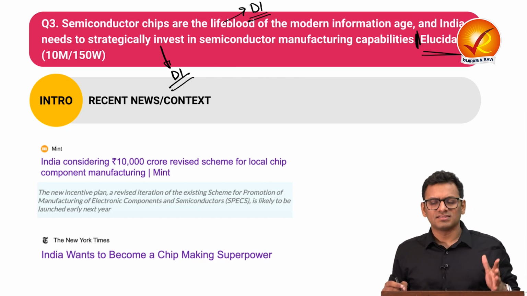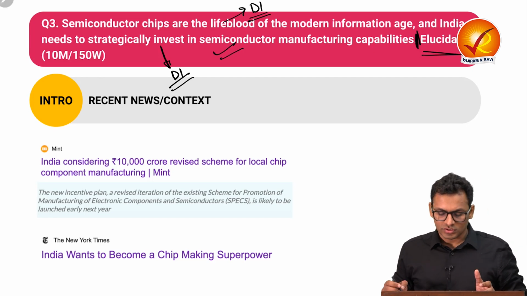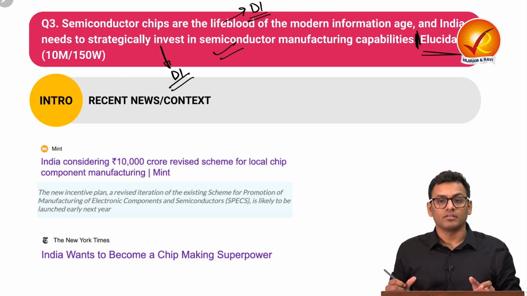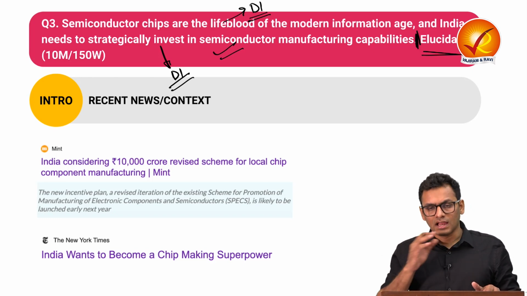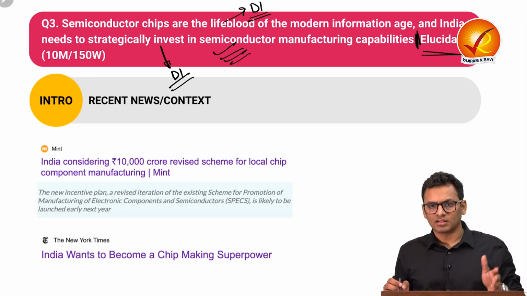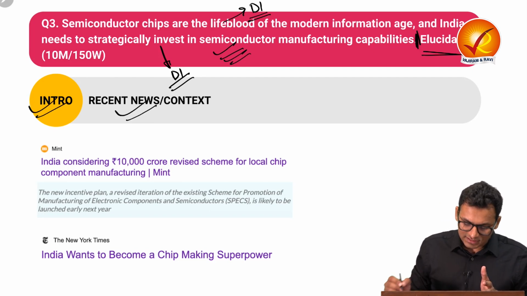about certain challenges that are coming in front with respect to the promotion of semiconductor manufacturing in India. And in conclusion, you can talk about certain government initiatives which are helping with respect to the investment in semiconductor manufacturing capabilities. In the introduction, you can talk about the recent context.